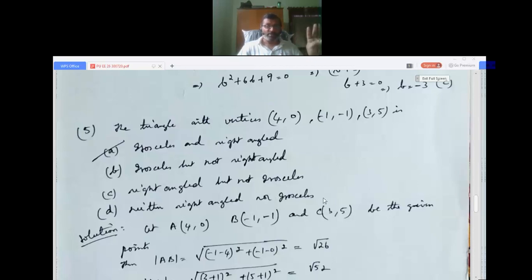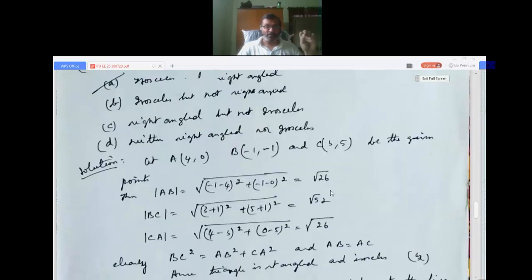Right angled means it should satisfy Pythagoras theorem, one angle is 90 degrees. Isosceles means two sides are equal. So I've got A, B and C. I'll find AB by the distance formula, square root of difference in x whole squared plus difference in y whole squared. I get root 26.